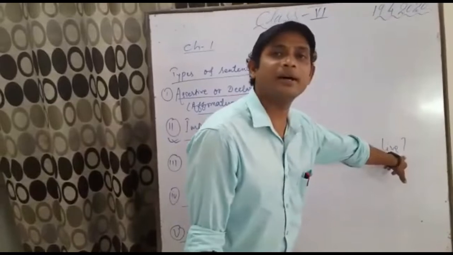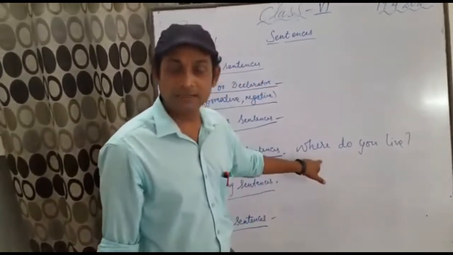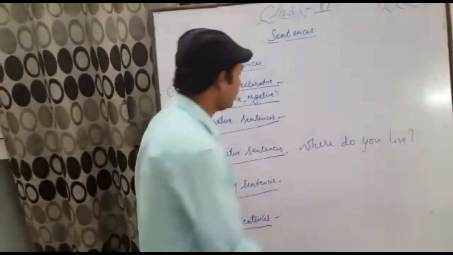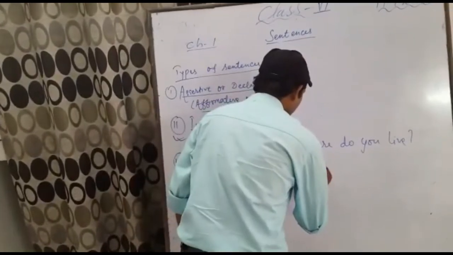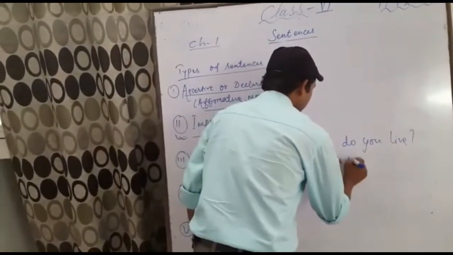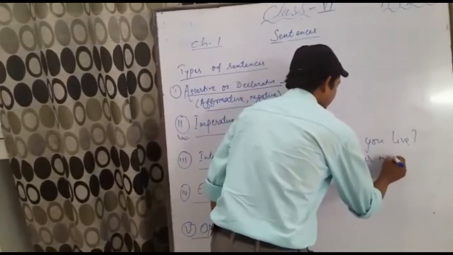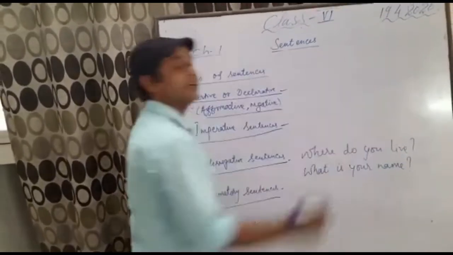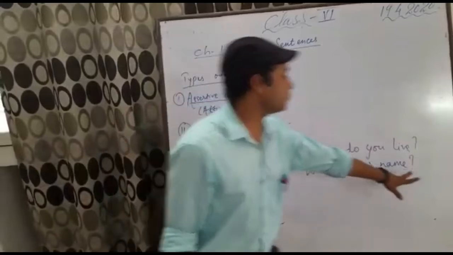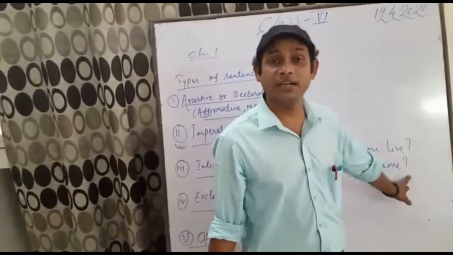And it has a question mark at the end. So this is an interrogative sentence. Let me ask you, what is your name? Once again I am asking you a question. What is your name? And it has a question mark at the end. So this is an interrogative sentence.